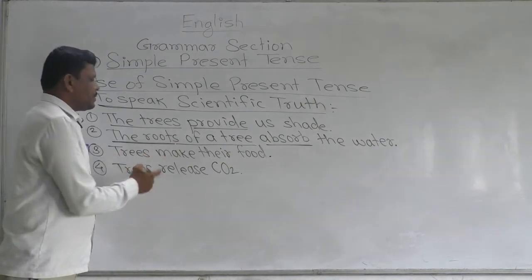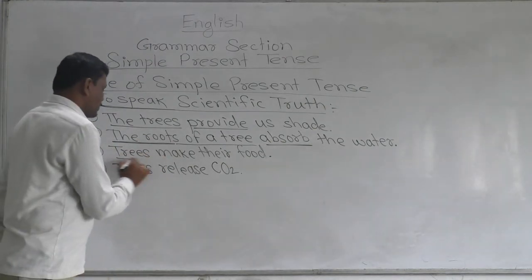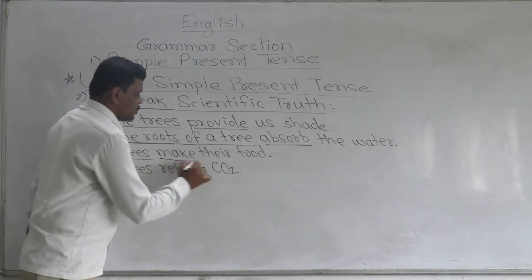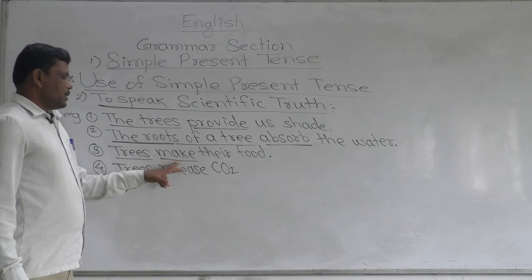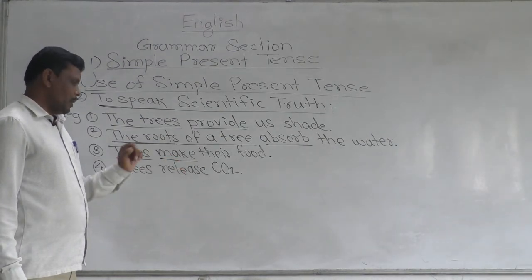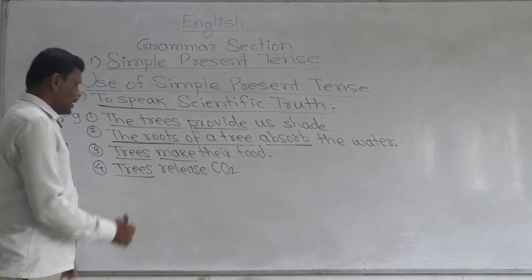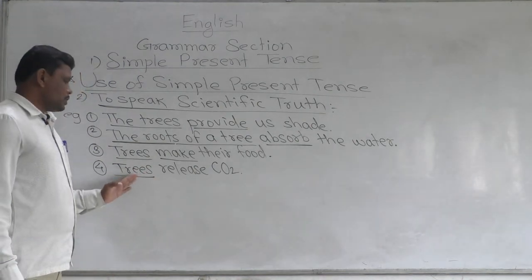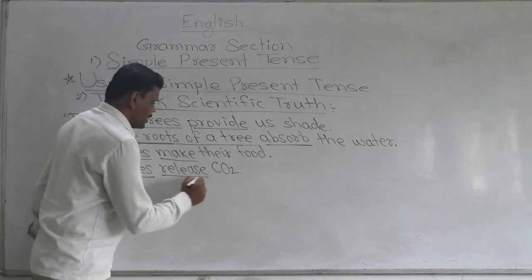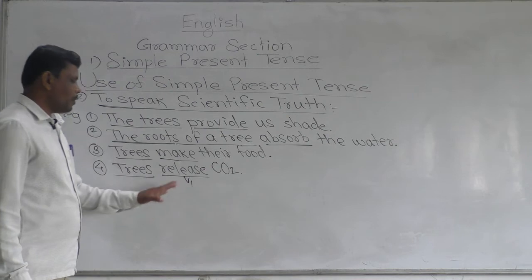Next, trees make their food. Here, the subject is plural, and this plural subject shows simple present tense. Make is the base form of verb. Next, here also the same subject is used, and after the plural subject, what should be there? There should be the base form of verb.